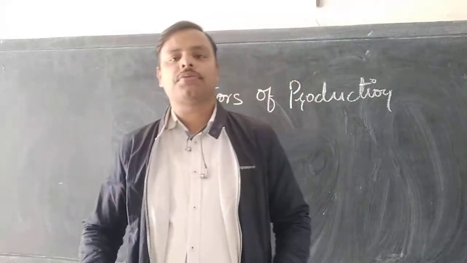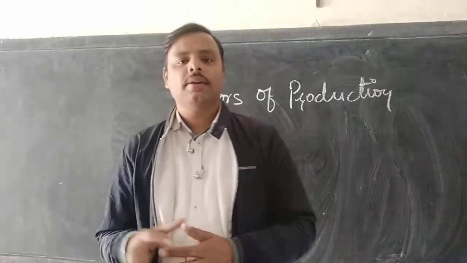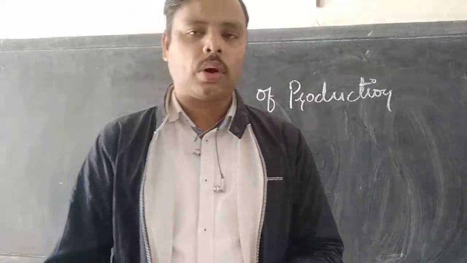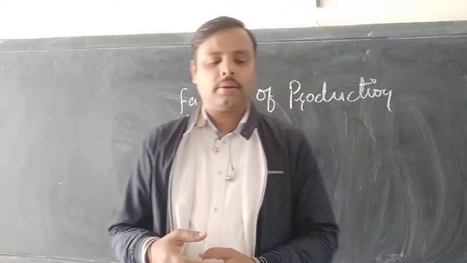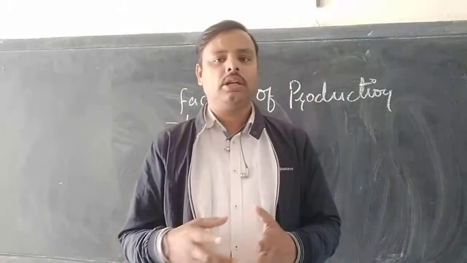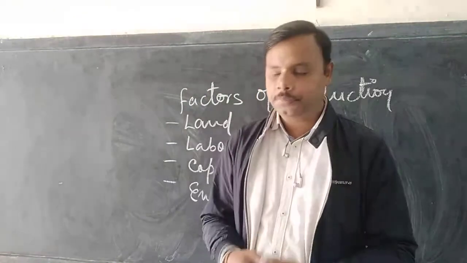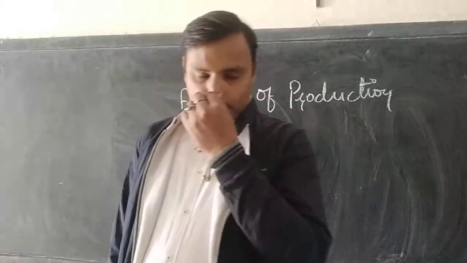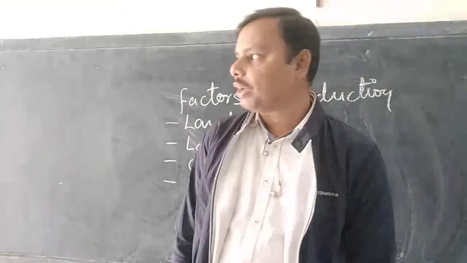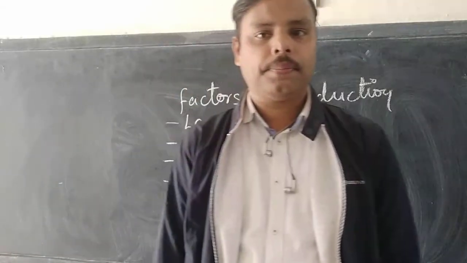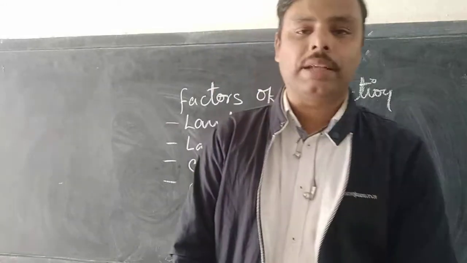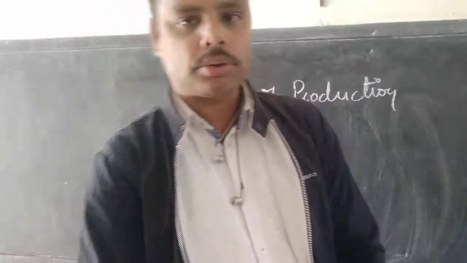Anything which is capable of satisfying human wants, which has the utility or the power to satisfy a human want, is called goods. Anything which has the power or is capable enough to satisfy a human need, a human want, is called goods. As far as the features of goods are concerned, the first feature is goods must be able to satisfy human wants. Goods must have the tendency to satisfy human wants.